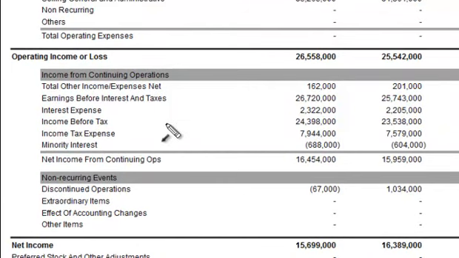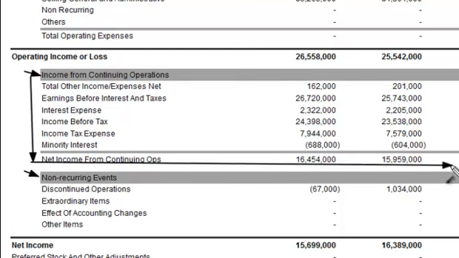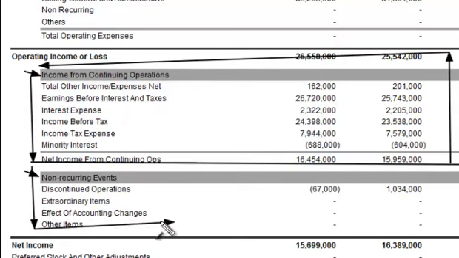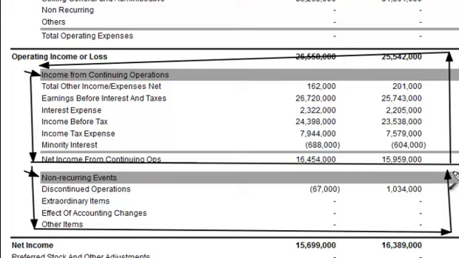Okay, after you have the operating income to this point, halfway down the income statement, you'll notice you have the income from continuing operations. This is in contrast to the non-recurring events. They basically break up the income and show you this is from the core business operations right here, and then everything below that is actually the non-recurring events. So such as if you were to discontinue operations or sell a part of your business, that would give you a positive benefit to the earnings temporarily. You wouldn't be able to sell that same company or the same branch of that company down the road. So obviously that would benefit your bottom line, your net income, but it would only be temporary. So that's what you're trying to differentiate here.